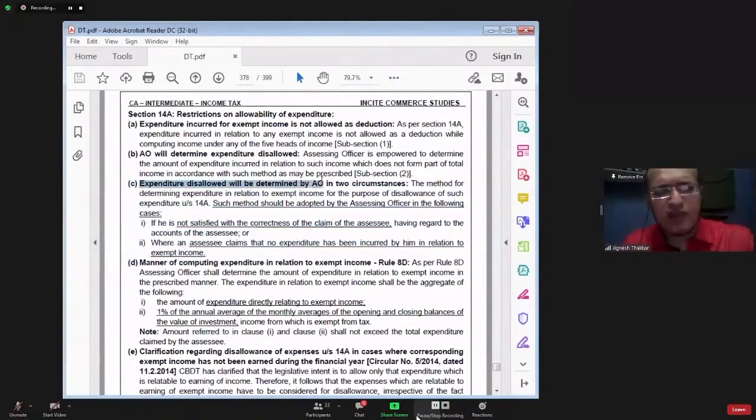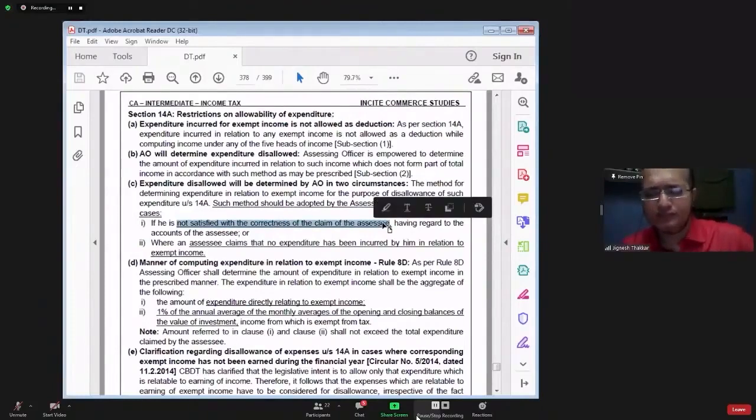Expenditure disallowed will be determined by the assessing officer in two circumstances. Formula is given in point number D, and circumstances under which income tax officer has to apply the formula are given in point number C. Point number C says that assessing officer is not satisfied with the correctness of the claim of the assessee.